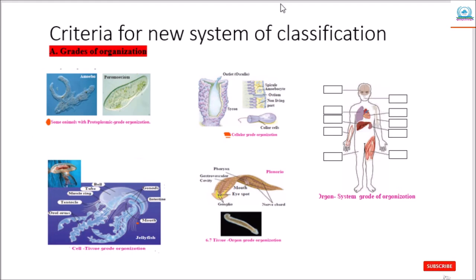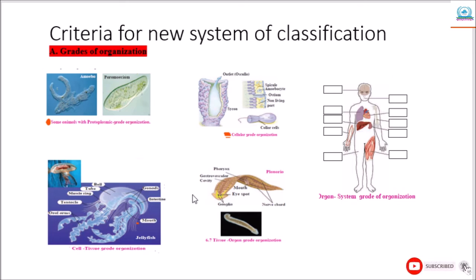In multicellular organisms, if tissues are not formed, their body organization is called cellular grade organization. Here the example is phylum Porifera.